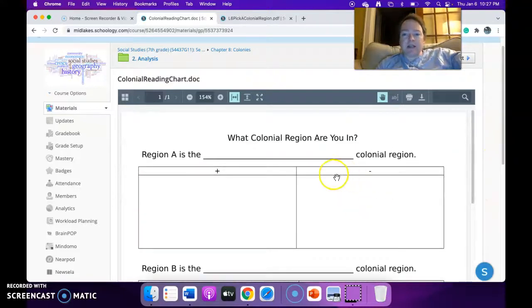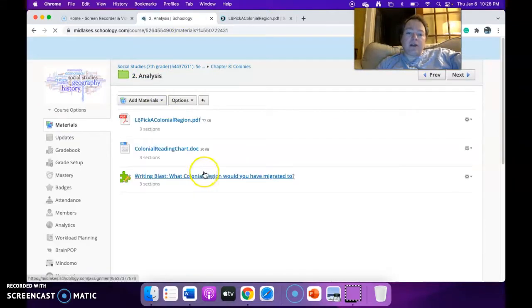When you're completely done, notice how there's a blank right here. There are 3 colonial regions: the New England region, the middle region, and the southern region. You're going to pick one of those regions for region A. Use your notes, use what you put for your pluses and minuses. I already gave you a big hint, hint, wink, wink, nudge, nudge to get into that blank. Same thing with B, same thing with C. When that's finished, you can come and do your writing blast.